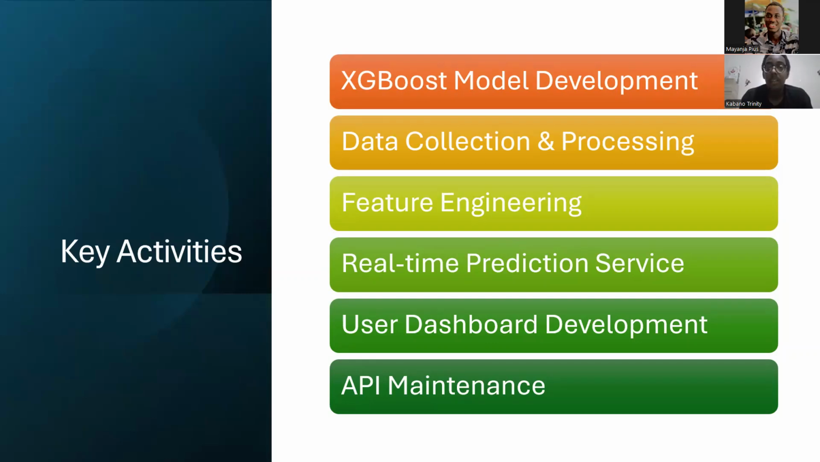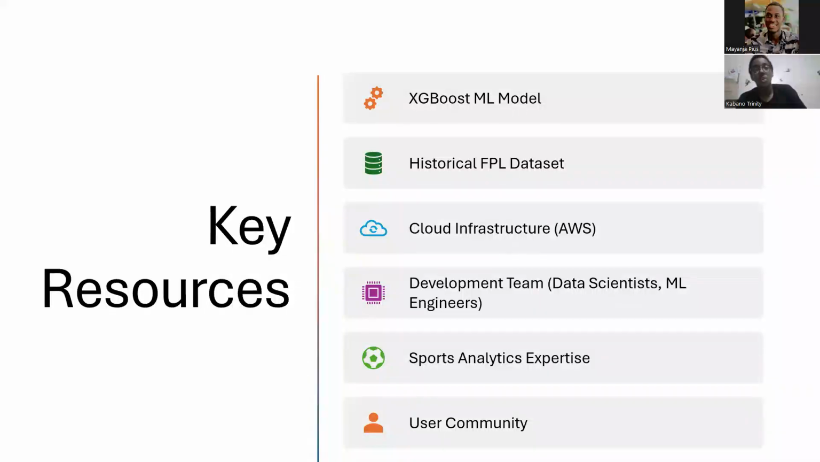And then we provided a real-time prediction service, which was illustrated in our model deployment video, where we saw how you can enter a player's name and it can predict their total points. And then a user dashboard, which a manager can interact with and come up with their predictions on their own. And then API maintenance is what we're doing right now, which is looking after any bugs or errors that may occur at this point.